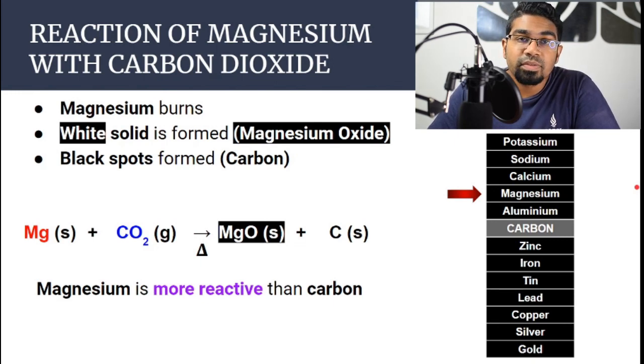There are several different ways to extract metals from the ore, but of course we want to choose the most effective in terms of cost and practicality.